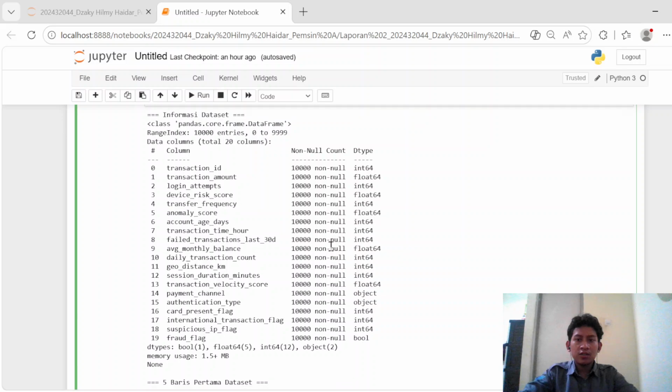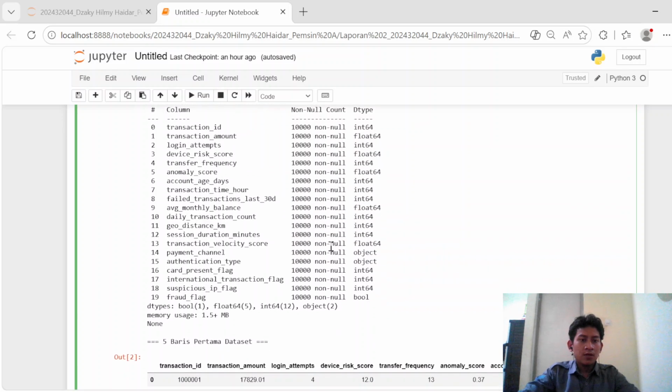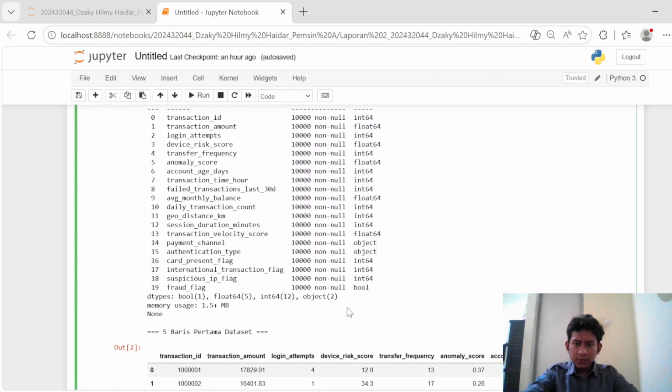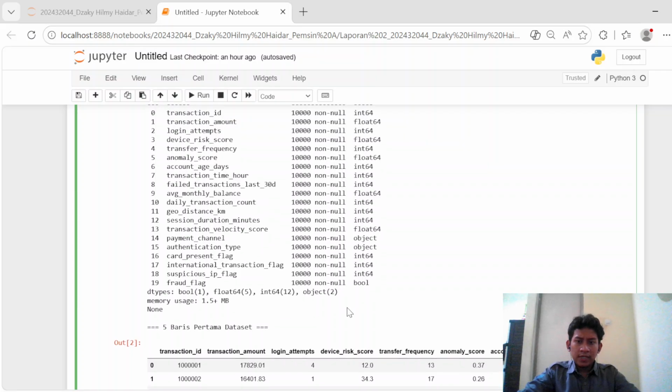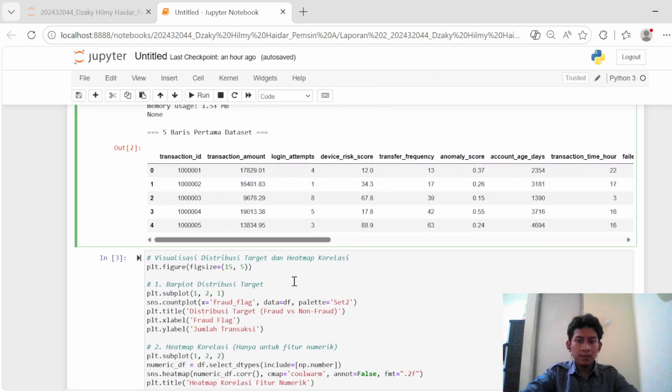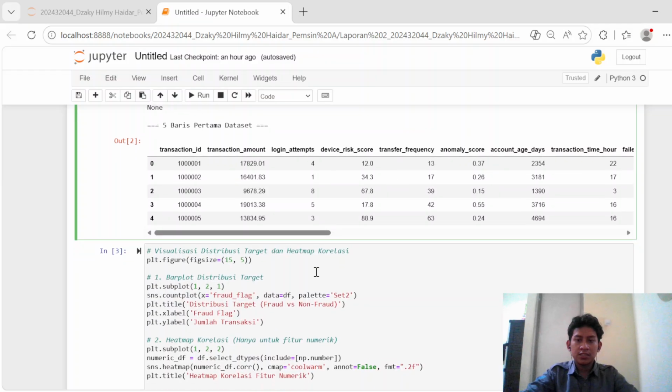Looking at the structural composition, the dataset consists of 5 floating points, 12 integers, and 2 categorical object strings. And then finally, I called the df.head command to verify that our features such as transaction amount and device risk scores were accurately read into the system.